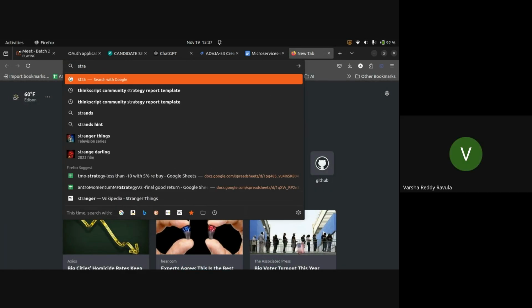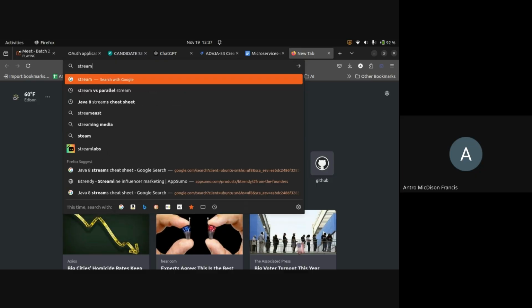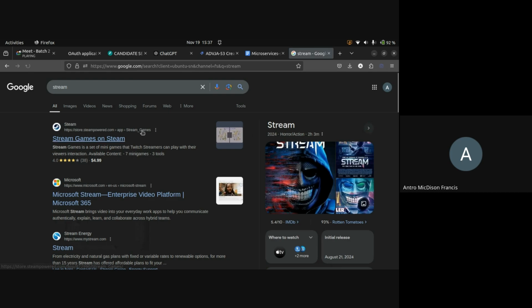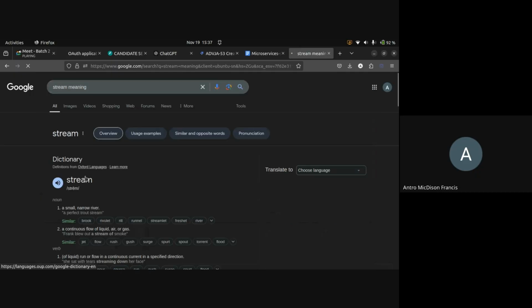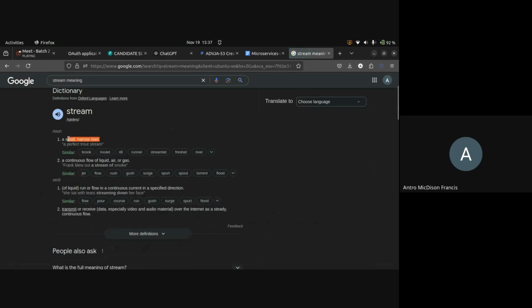Flow. Yeah, it is a flow. So it is a flow of data. And also a small or narrow river. That is the meaning of stream.